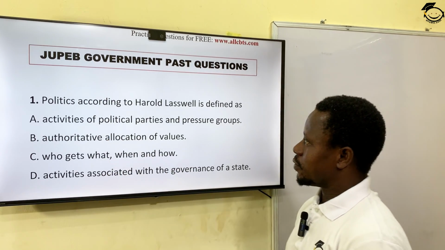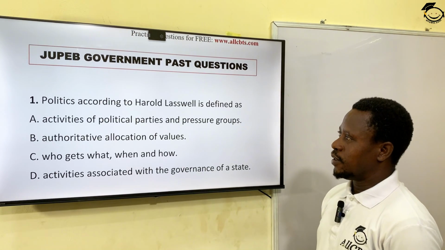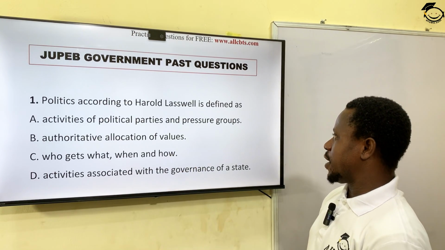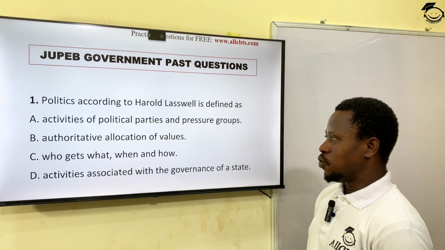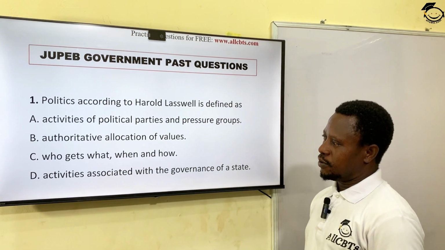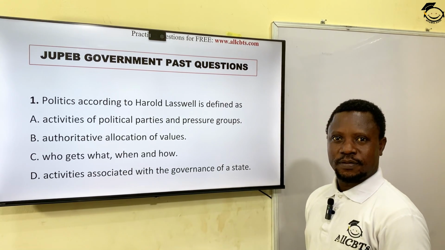Number 1. Politics according to Harold Lasswell is defined as activities of political parties and pressure groups, authoritative allocation of values, who gets what, when and how, activities associated with the governance of a state.